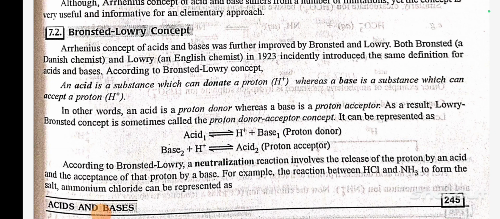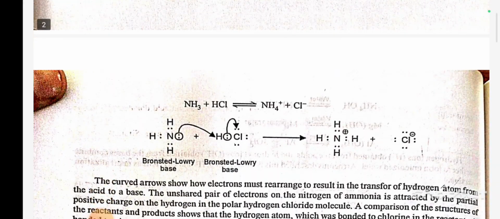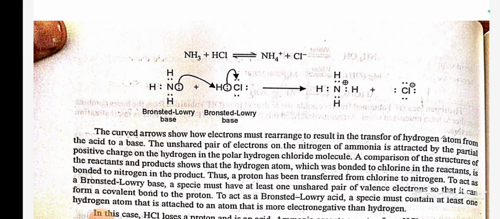It can be represented as acid 1, that is H+ plus base 1, proton donor. Base 2 plus H+ gives acid 2, proton acceptor. According to Bronsted-Lowry, a neutralization reaction involves the release of the proton by an acid and the acceptance of that proton by a base. For example, the reaction between HCl and NH3 to form the salt ammonium chloride can be represented as NH3 plus HCl gives NH4+ plus Cl-.